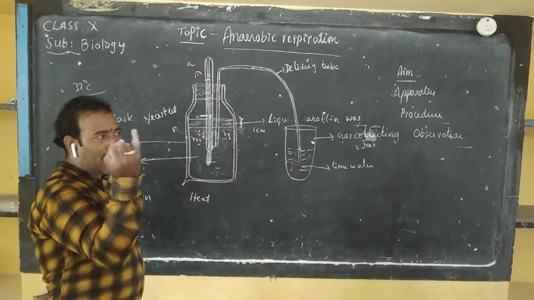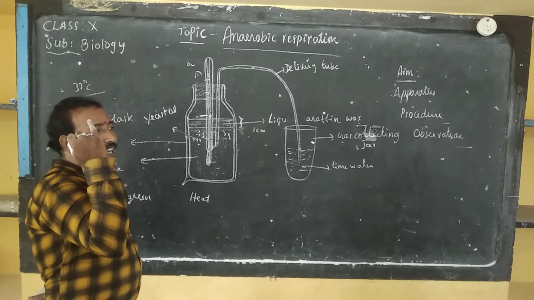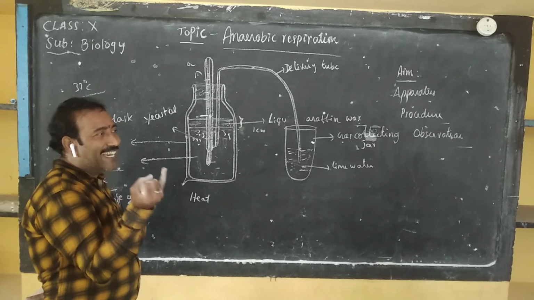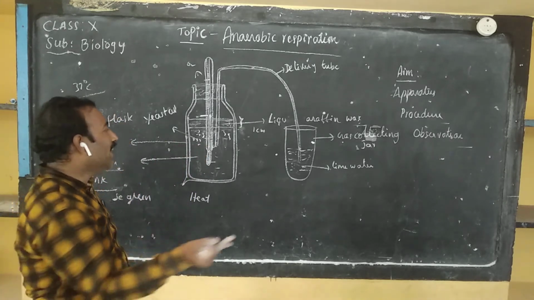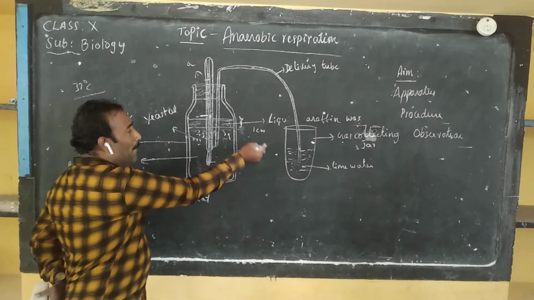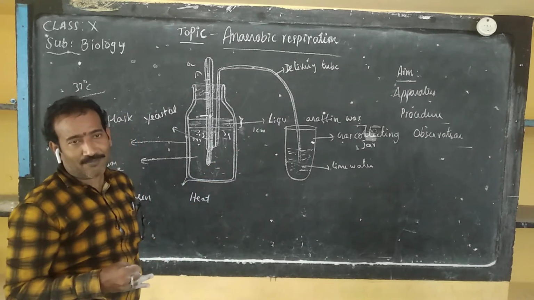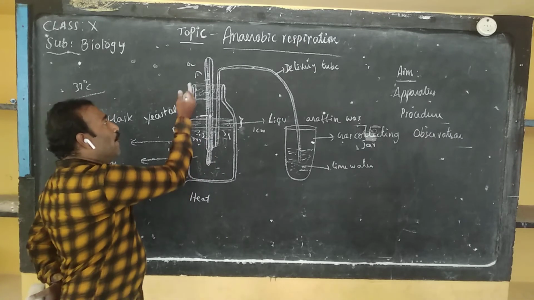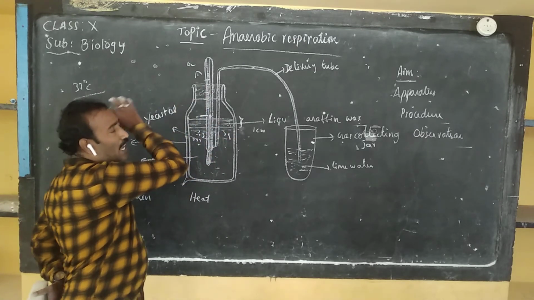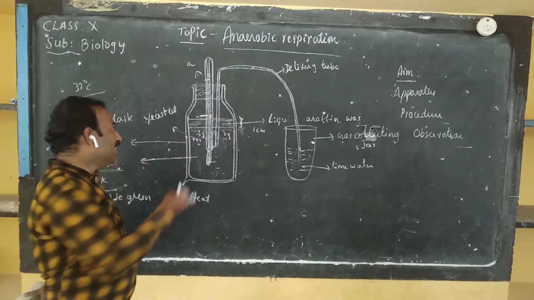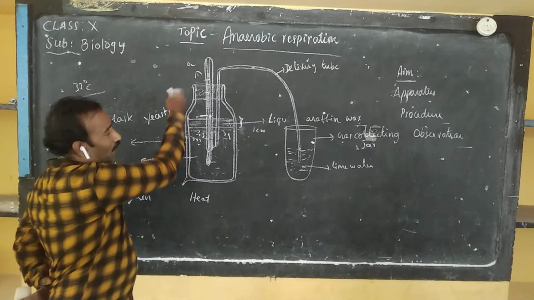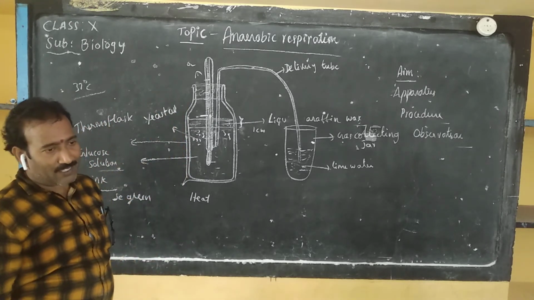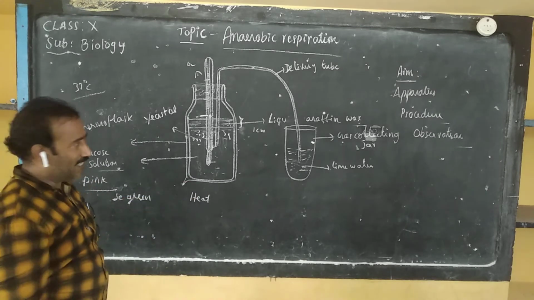What are the 3 observations? First one, we will observe that there is an increase in the mercury level in the thermometer. Second one, lime water will turn milky white in the gas collecting jar. And the third one is we can find the smell of alcohol from this thermoflask after the removal of this lid. They are the observations.